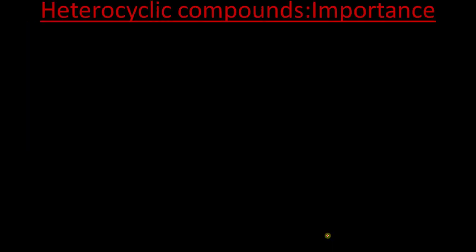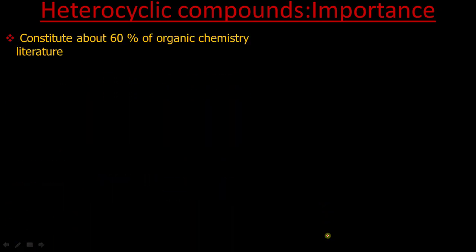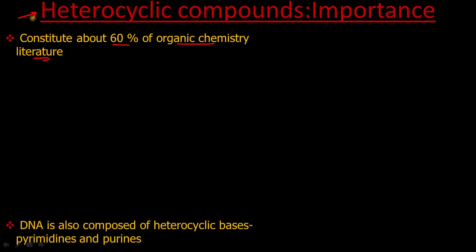Next, let us see why we have to study these heterocyclic compounds. What is the importance of these compounds? Actually, these compounds are very important, and 60% of your organic chemistry deals with heterocyclic compounds. So 60% of your organic compounds are heterocycles.